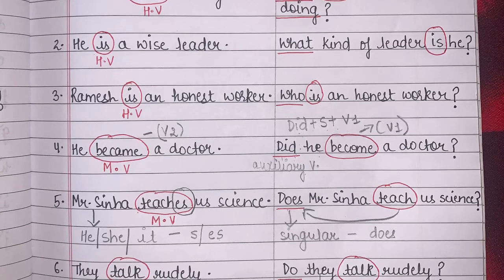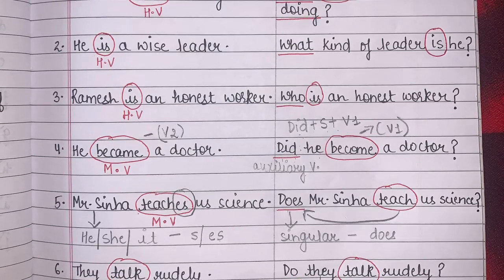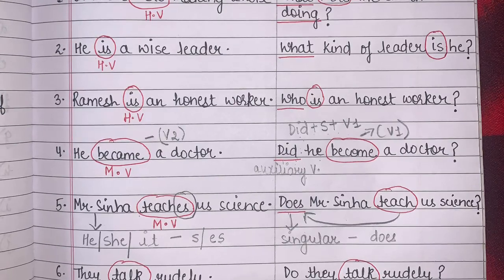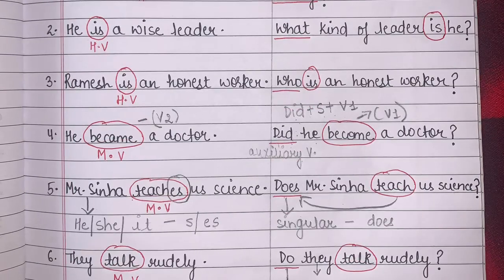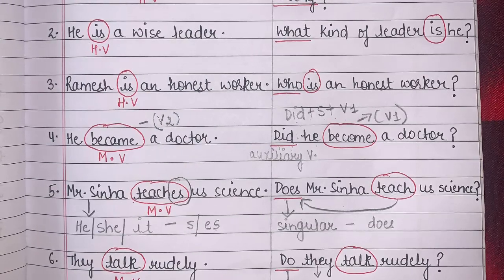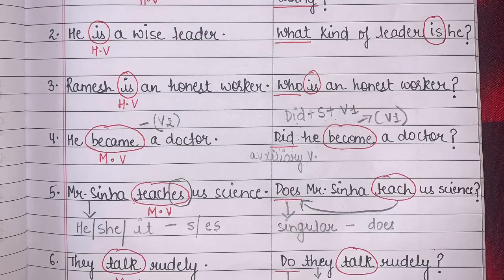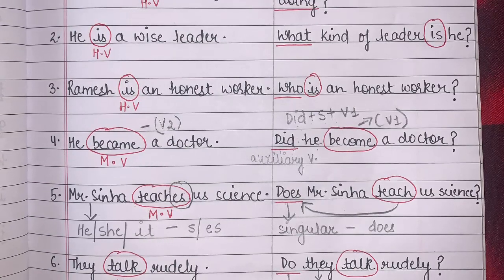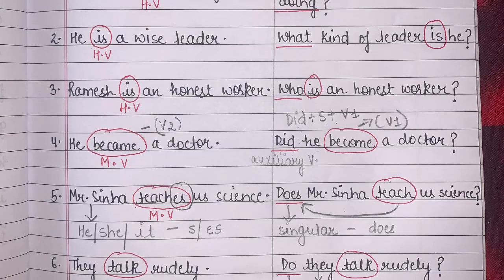Most of the students use an incorrect verb. They use verb second. So I cannot use verb second with did. With did I always have to use verb first form. So, "Did he become a doctor?" Question mark. Here did is my auxiliary verb. I am using it before my subject so that I can change this sentence into a question.